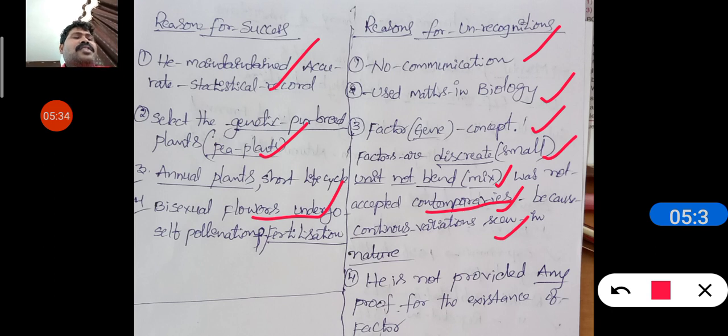The fourth one is that he did not provide any proof for the existence of the factors, that is, genes. So these are some of the reasons for the non-recognition of Mendel's experiments.